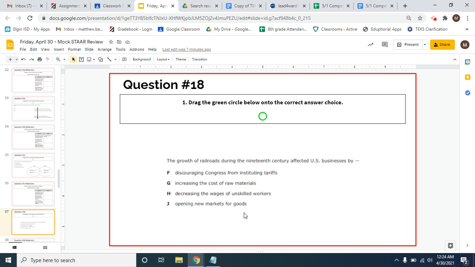It meant that if you were a business person, you could buy and sell goods in a much wider area than you could before when you were really more relying on things like carriages and stuff like that.